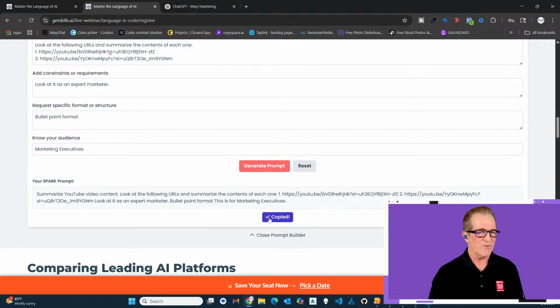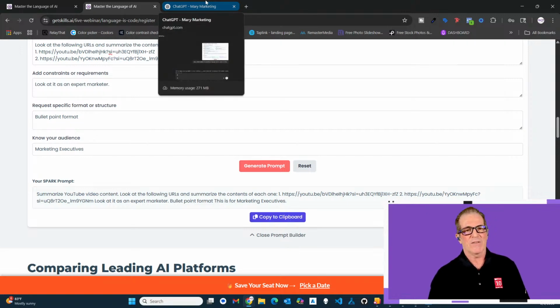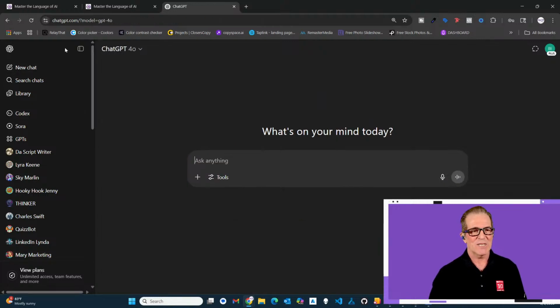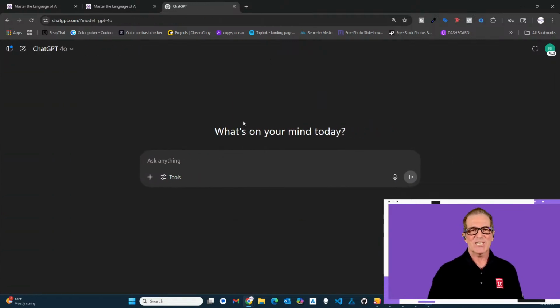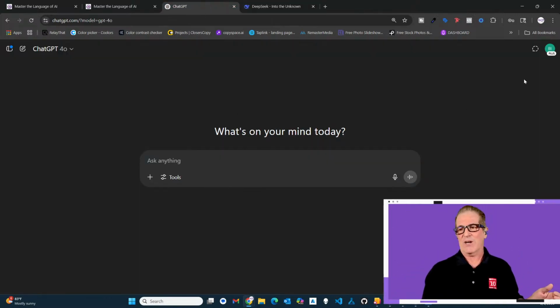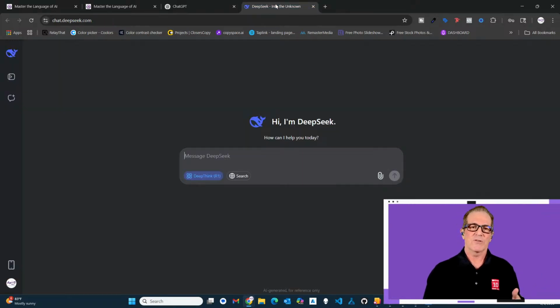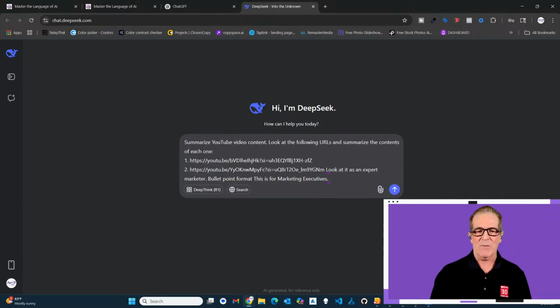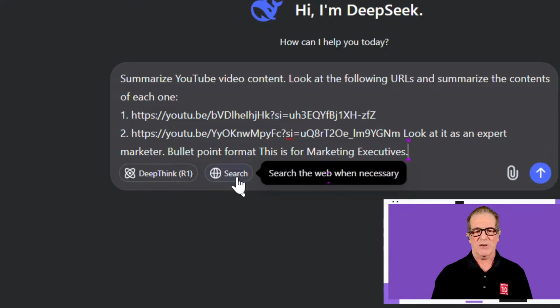So I'm going to copy from the clipboard, and then I'm going to just start a new chat. A blank new chat in ChatGPT. Doesn't even have to be ChatGPT. It can be DeepSeek. Let's try DeepSeek. Have y'all heard of DeepSeek? DeepSeek is free. This version of ChatGPT right here, Plus, is $20 a month. DeepSeek is free. And so let me turn off this deep think, the reasoning for DeepSeek, and let's just paste that prompt. And I want to go ahead and turn on the web search.